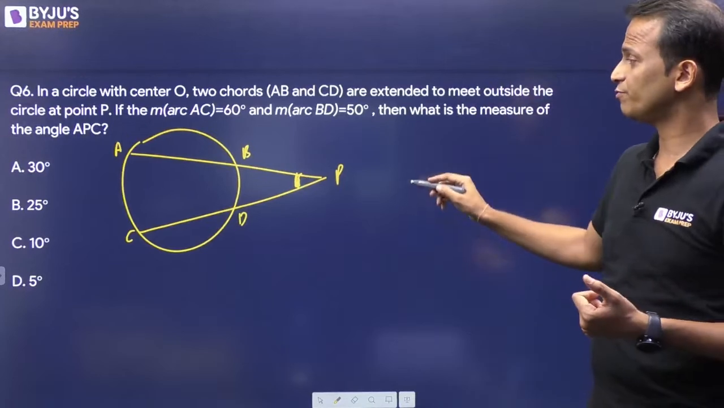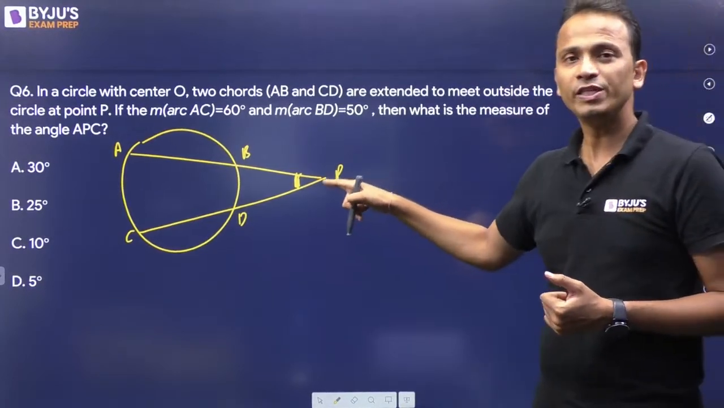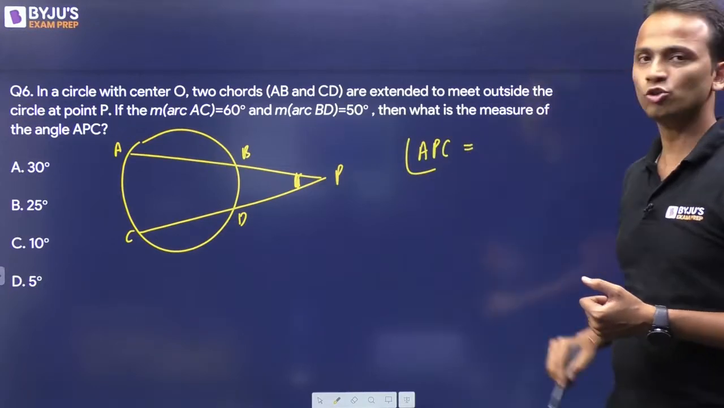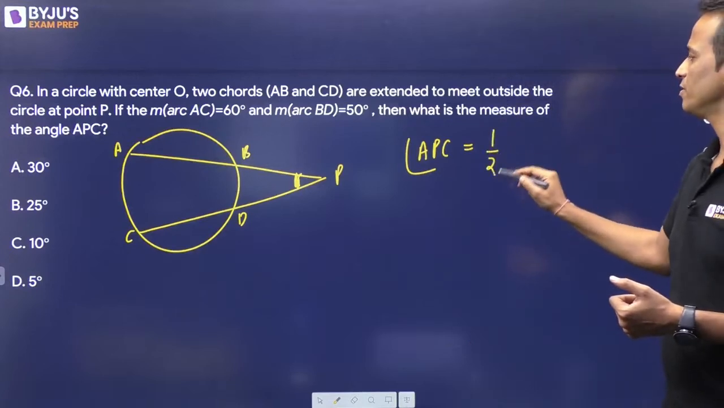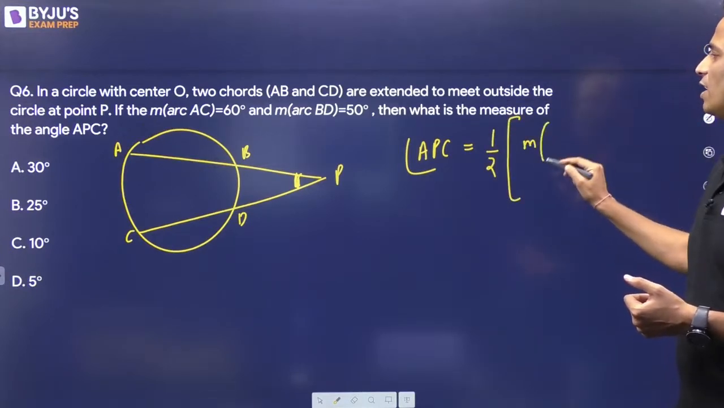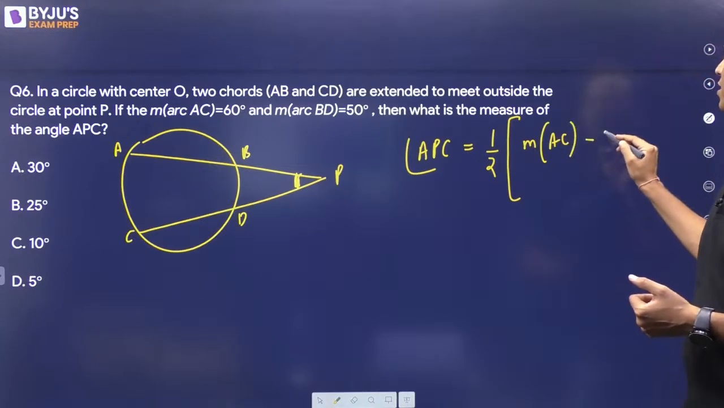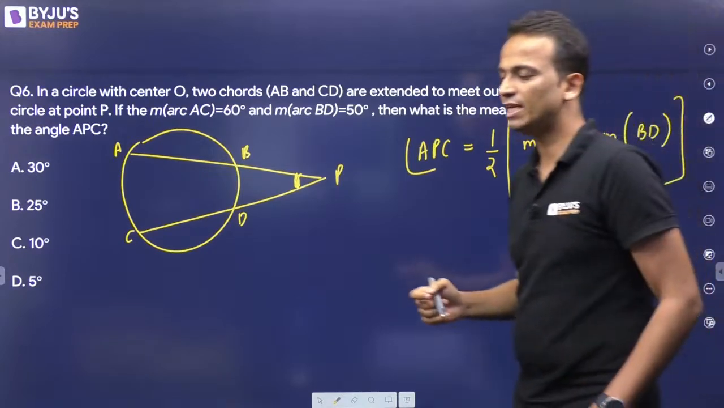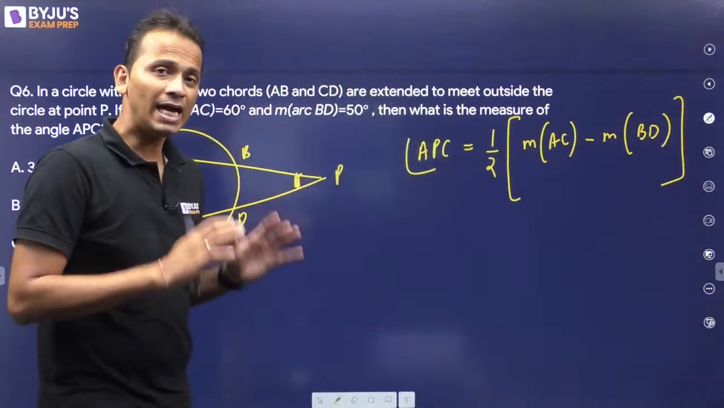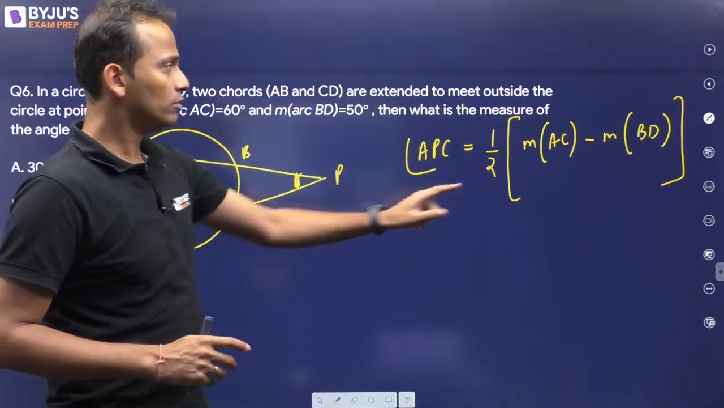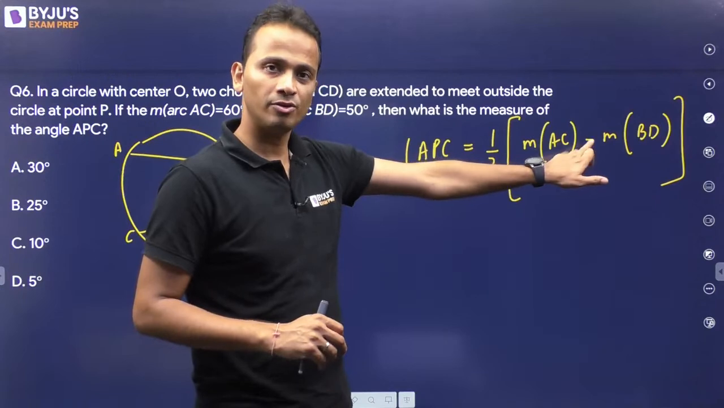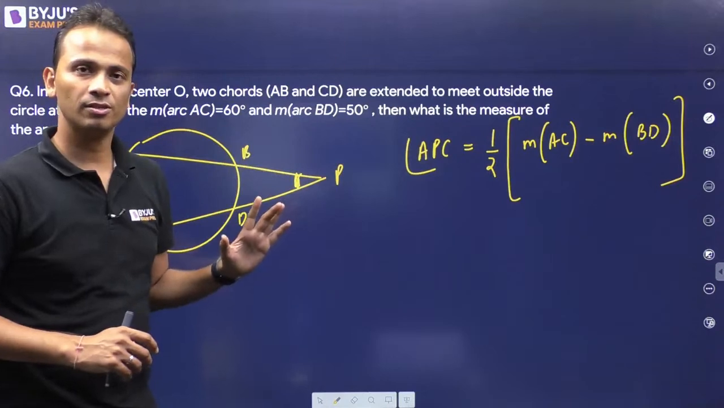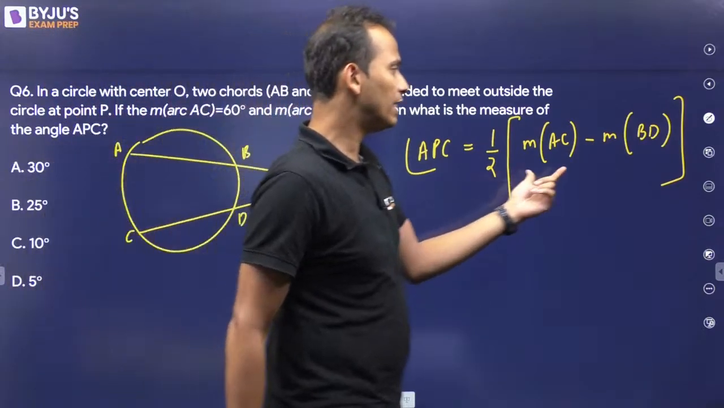So the concept says, the formula says that the angle between the chords, that is angle APC, is equal to half the measure of arc AC minus the measure of arc BD. Okay, this is the formula that can be directly applied to find out the angle between the two chords. Now, I have a minus sign here, right? Now there will be a negative sign if the chords are meeting outside the circle. Okay? Now let us understand these two terms.